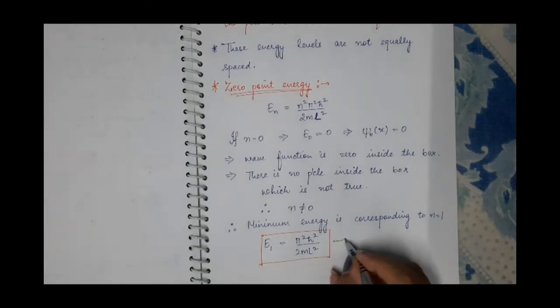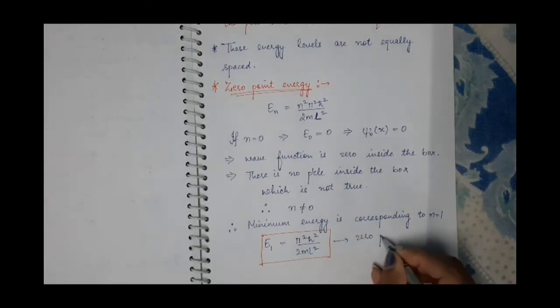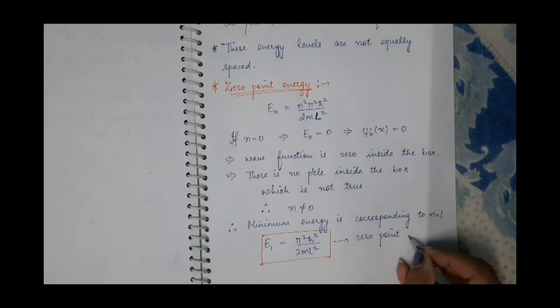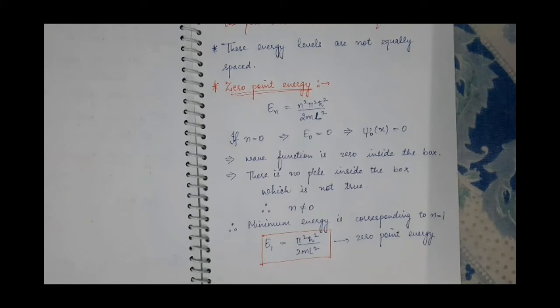This is known as the zero point energy. This is the minimum energy possessed by the particle inside the box when the temperature is reduced to 0 Kelvin. So according to quantum mechanics, even at 0 Kelvin, the minimum energy possessed by the particle is non-zero and is equal to pi square h cut square by 2 m l square.